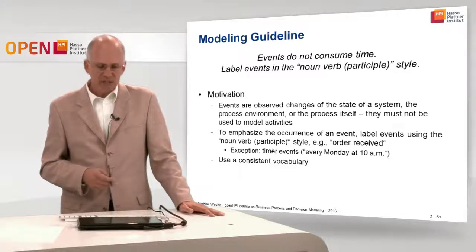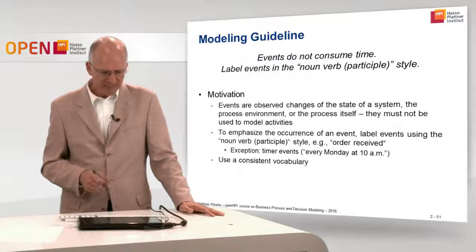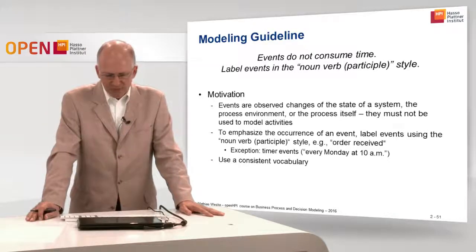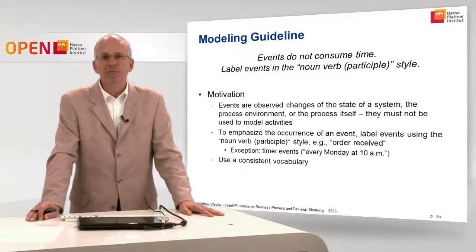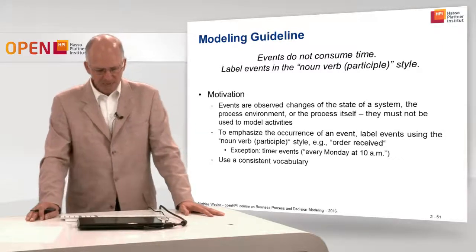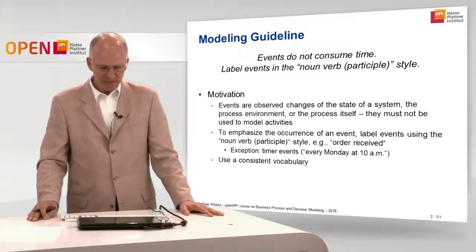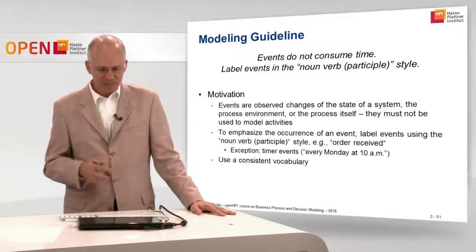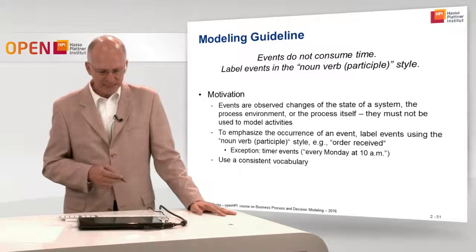There's an exception to this modeling guideline, and that is timer events. So I can write the timer event "every Monday at 10 a.m." That is a typical label of a start timer event, where I start a process every Monday at 10 a.m. and then I just tell the date and time when new process instances need to be created.